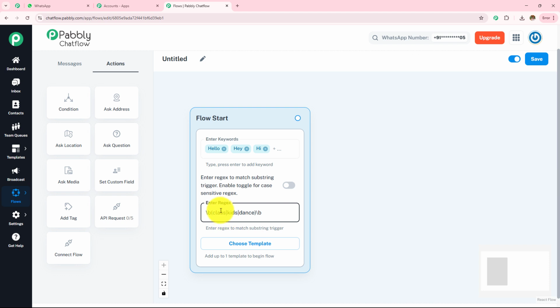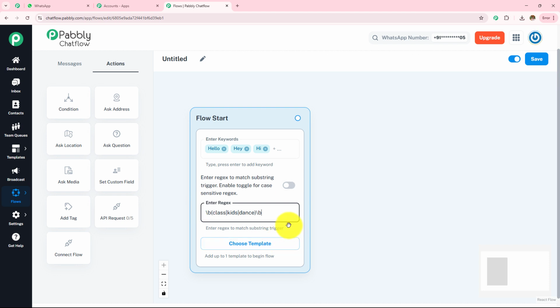Here I have entered the rule like class, kids and dance. Now whenever someone is going to message me, I have an inquiry related to kids dance. I want to enroll my kids in the dance session. I want to enroll my kids in the dance class. So with the help of these words, this regex is going to trigger this WhatsApp chatbot.